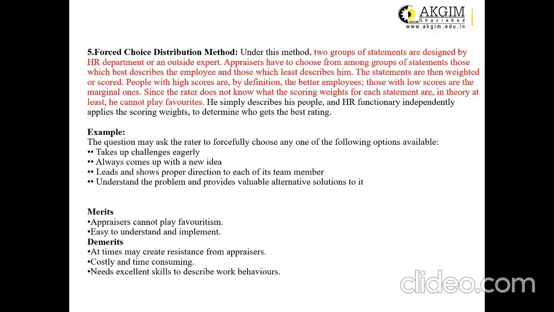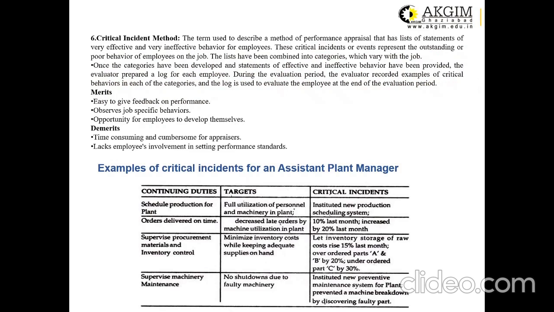Under this method, 2 groups of statements are designed by the HR department or an outside expert. Appraisers have to choose from among groups of statements those which best describe the employee and those which least describe him. The statements are then weighted or scored. People with high scores are the better employees, and those with low scores are the marginal ones. The good thing about the method is that since the rater does not know what the scoring weights for each statement are, in theory at least, he cannot play favorites. So this is one of the good things about this method.